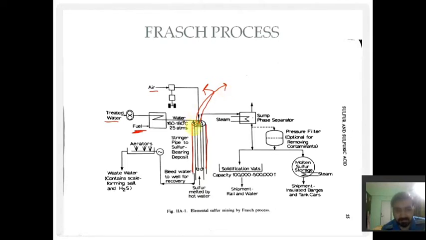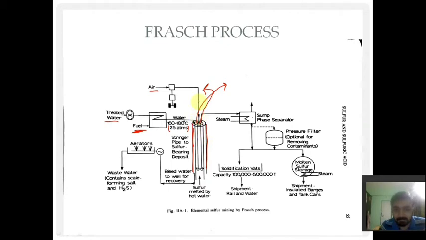And the third part is the one by which we are sending water into the pipe so that the sulfur gets melted, because we are giving a temperature of 160 to 180 degrees Celsius and high pressure as well, that is 25 atm. At this pressure the rock of sulfur, in the monoclinic or rhombic form, melts, and that molten sulfur is taken out using the water, and due to the air it comes out.